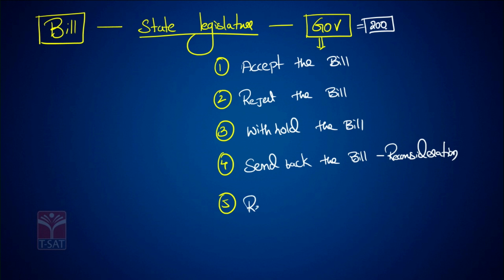And 5, he can reserve the bill to the President of India.